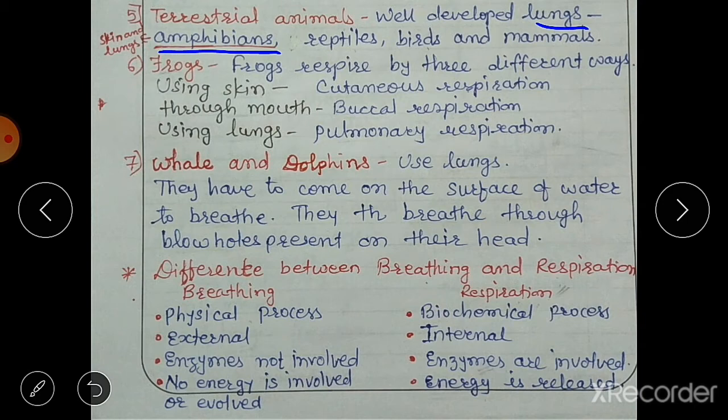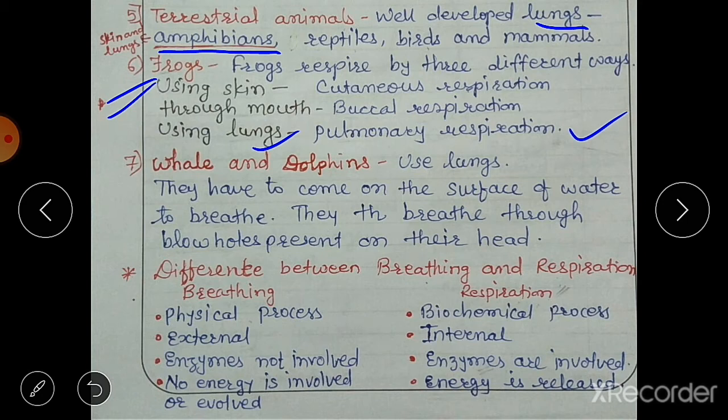A very good example is the frog. A frog is an amphibian, and it respires in 3 different ways. When it uses its skin for breathing or respiration, it is known as cutaneous respiration. It also breathes through the mouth, which is known as buccal respiration. And when it uses its lungs for breathing, it is known as pulmonary respiration. So these are the 3 ways in which frogs respire.